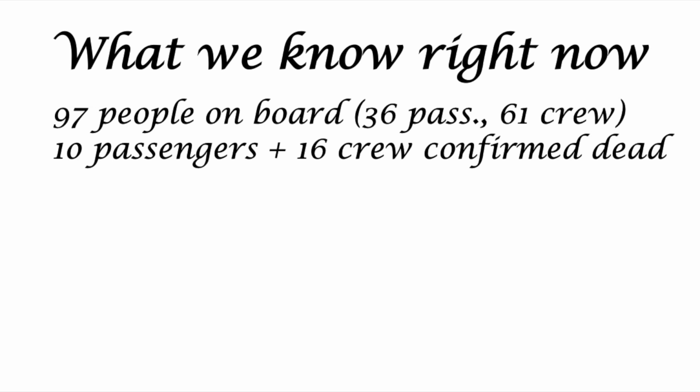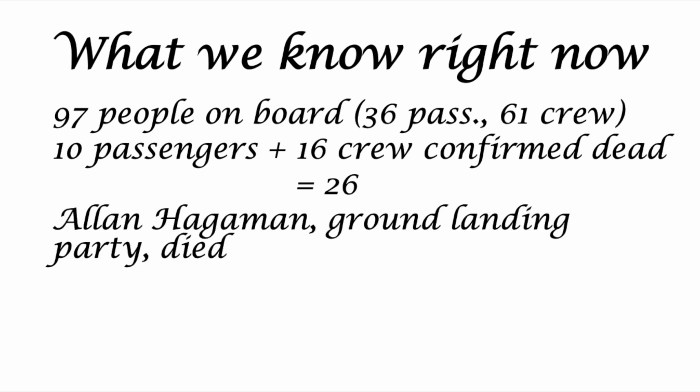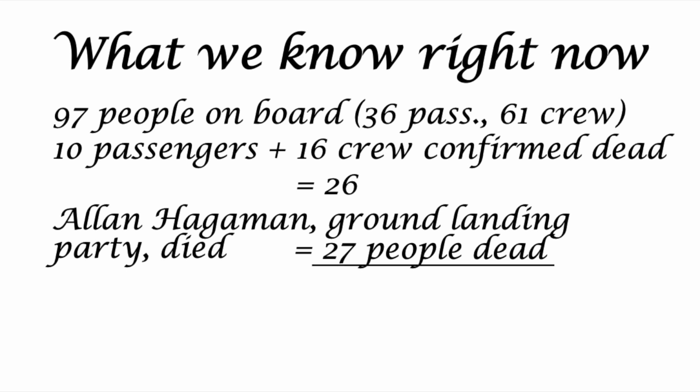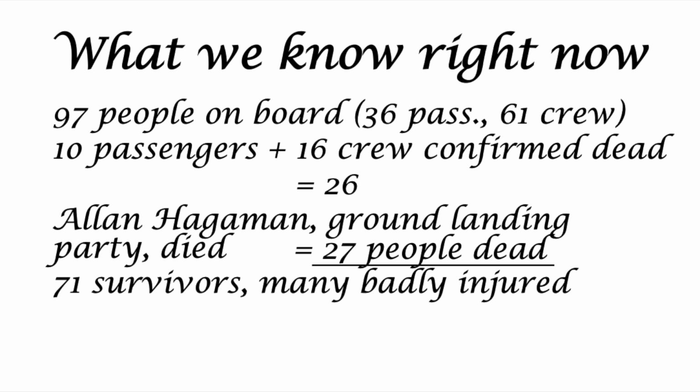Second, let's assume that at the time of writing, we know the first news about the death count. We know that 10 passengers and 16 members of the crew died in this accident at the time when it happened. This means that at the time of writing, we know about the total of 26 deaths among those on board. Third, let's assume that we already know that one person on the ground, Alan Hageman, has died. This brings the total number of fatalities to 27 people. Fourth, let's assume we know that the majority of the 71 survivors were severely injured and had to be taken to hospital. We don't know exactly how many survivors were injured. Let's also assume that we don't know how many survivors died in hospital care.